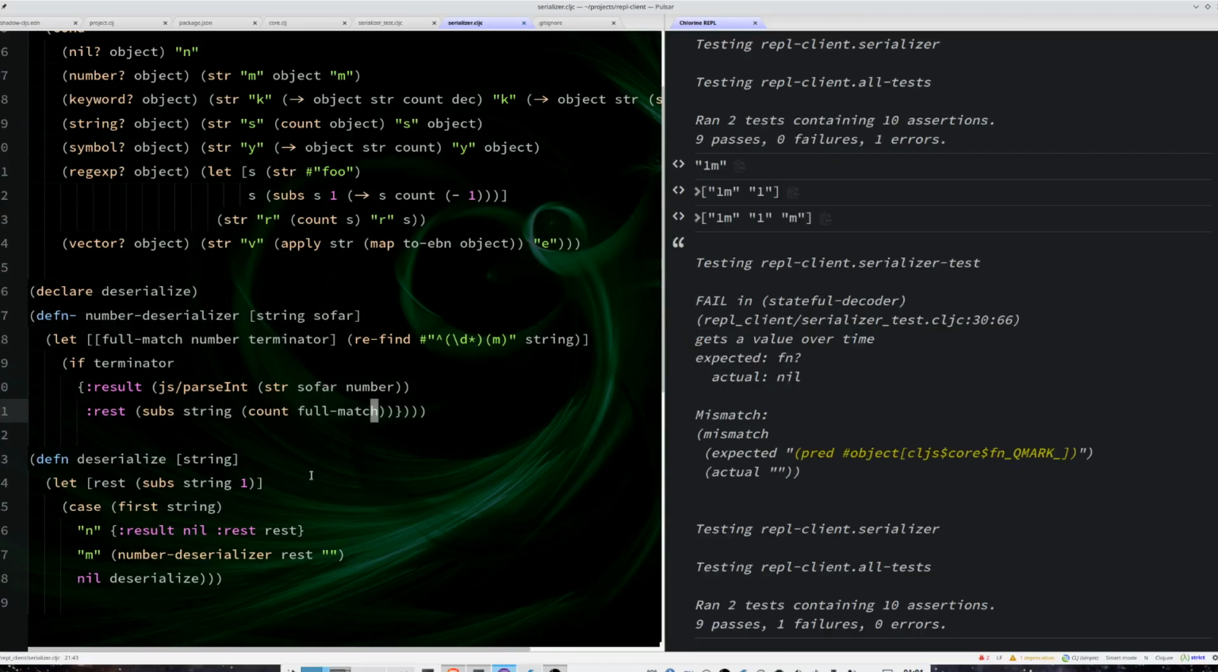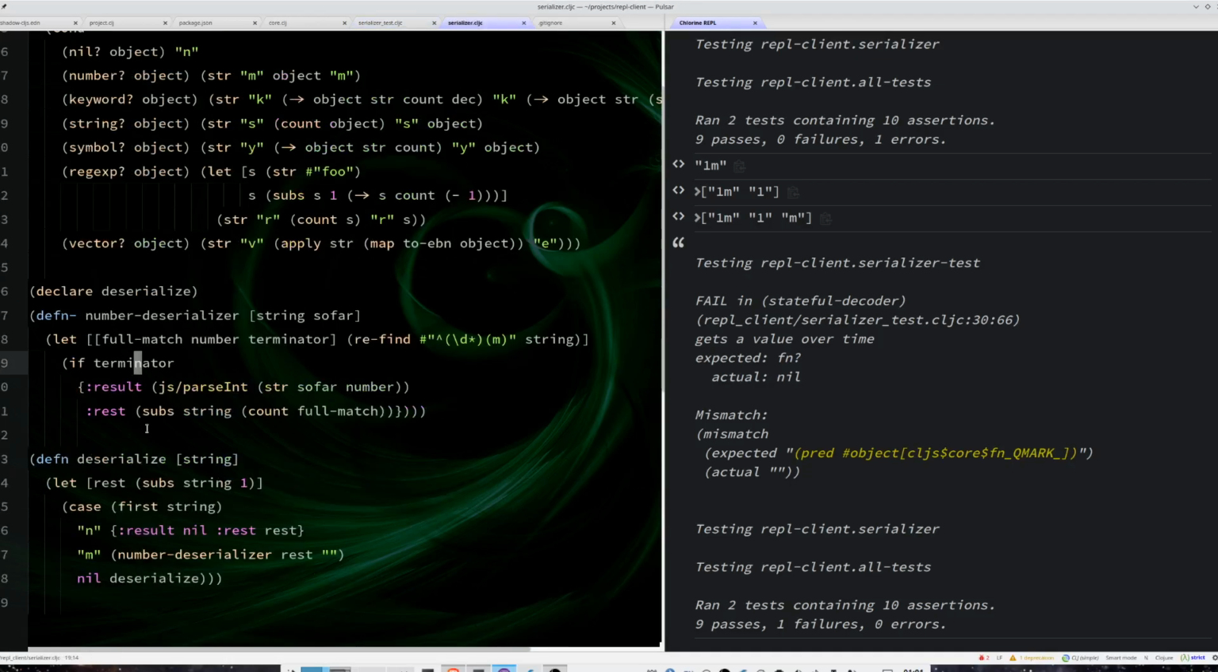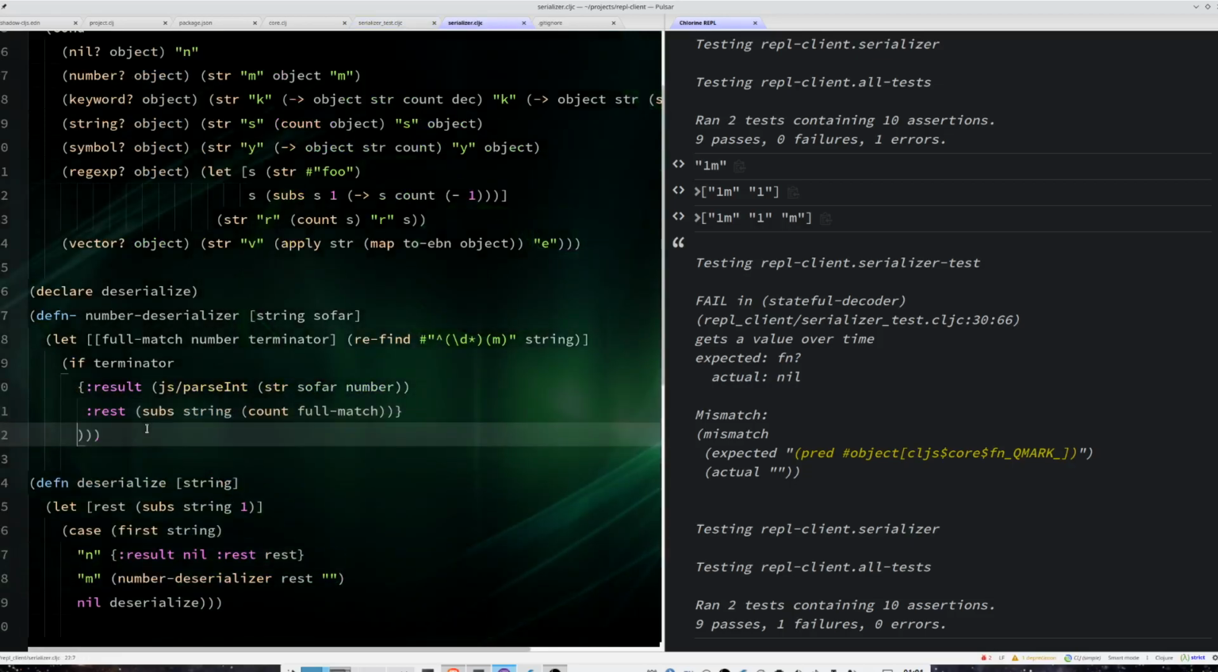So this will obviously not work because, well, I expected a function and I got nil as a result, because the terminator is not true for this first parsing. So what I want to do here is, if there's no terminator, then this means that the number is present, but I cannot terminate the parsing. I cannot basically save everything, cannot return anything for the user. So I am going to return an anonymous function, which is basically the number deserializer